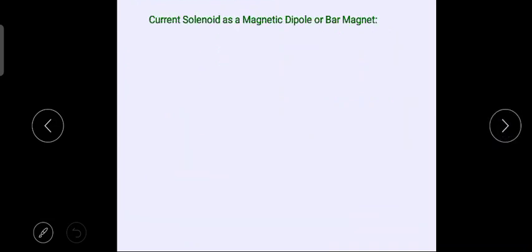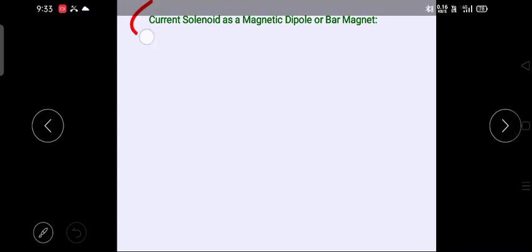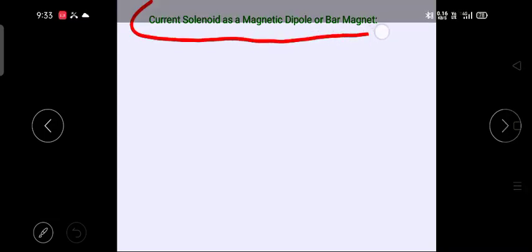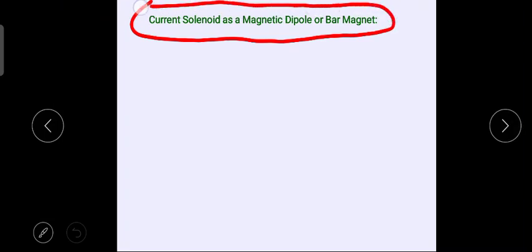So I'm going to stop this lecture here. From the next lecture, we will observe the current solenoid as a magnetic dipole or a bar magnet.